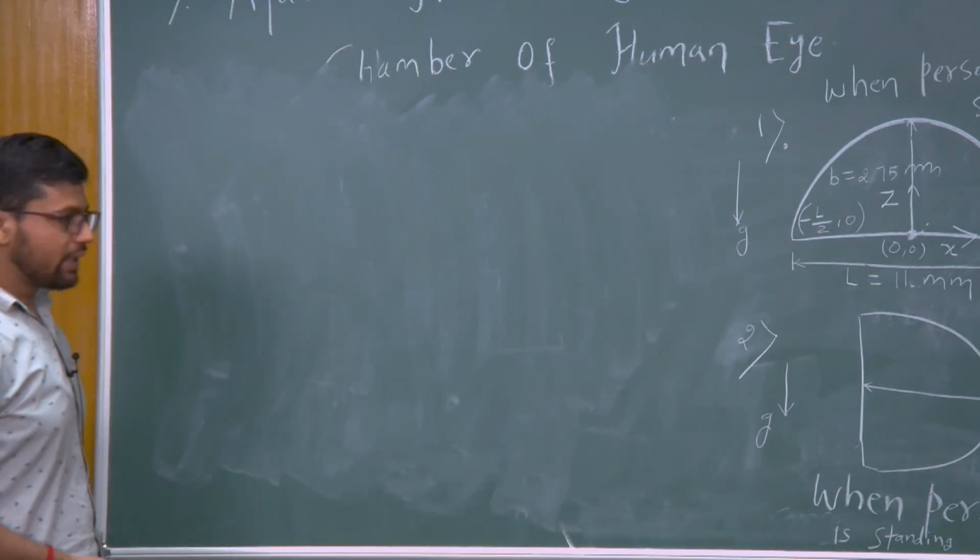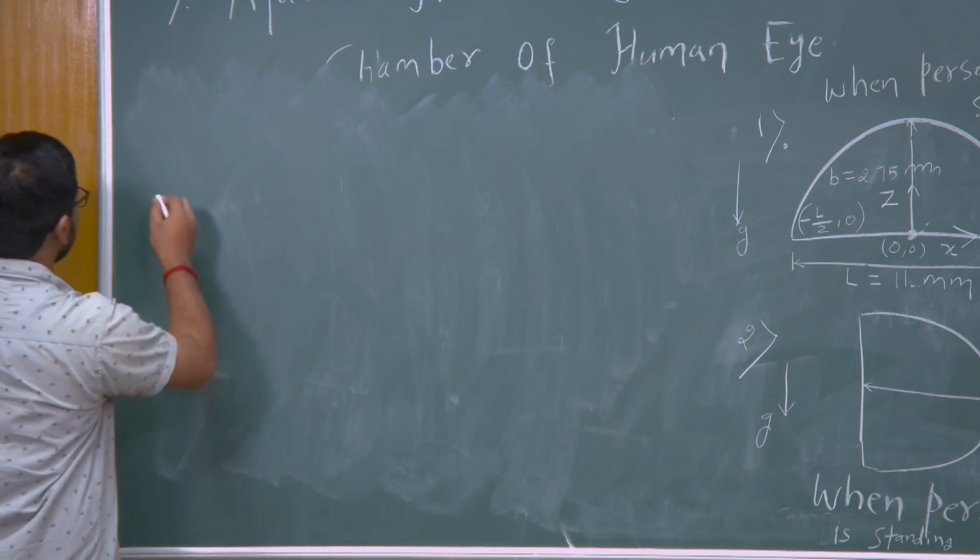So, let me choose the characteristic scales for making the equations dimensionless.